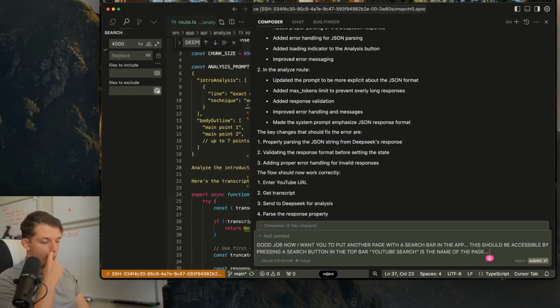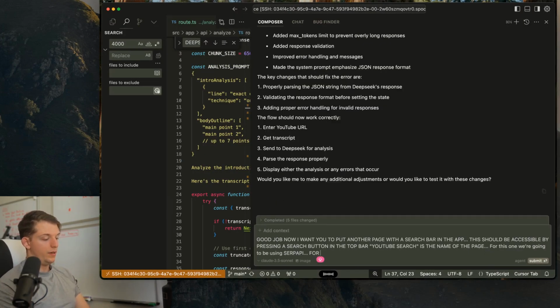For this one, we're going to be using SerpAPI. In this experience, the user is going to enter a YouTube search phrase for any topic they're interested in. And you are going to show the videos and all of the data that you will have access to with the SerpAPI in a list, showing the thumbnail and the amount of views and everything in a very clean list. And I'm going to give you the SerpAPI API token, and I will put it in my Replit secrets.